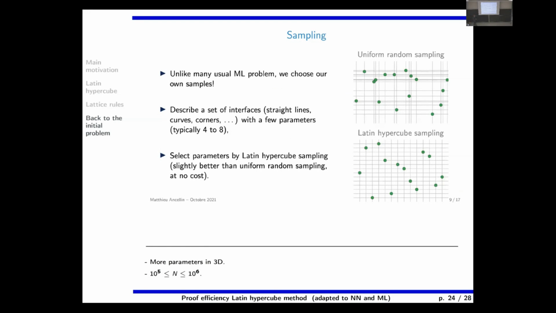So as explained by Mathieu, everything is done on our own computer. We are not taking data from elsewhere. So this is typically Monte Carlo or whatever, and this is uniform sampling. As mentioned by Mathieu, Latin hypercube seems to us always better, never less accurate than what we get when we use Monte Carlo.